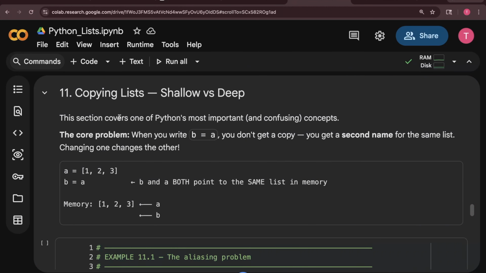Okay, so let's talk about copying lists, shallow versus deep. This section covers one of Python's most important and confusing concepts. Shallow copy and deep copy is one of the popular interview questions, and also a popular topic to study inside Python. So what is the core problem? When you write b equals a, you don't get a copy. You get a second name for the same list. Changing one changes the other.